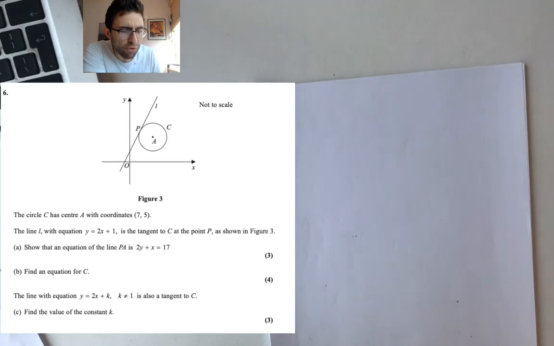Proof by contradiction, roots of cubics, a few other topics. I can maybe get to them today. Sorry if not, but we'll see how we get on, okay? Any other things you want help with, just shout at me.